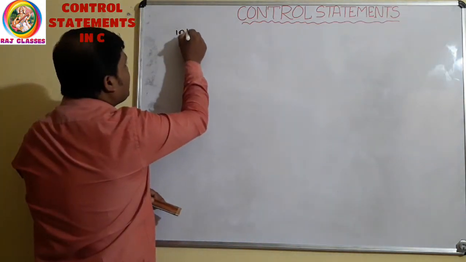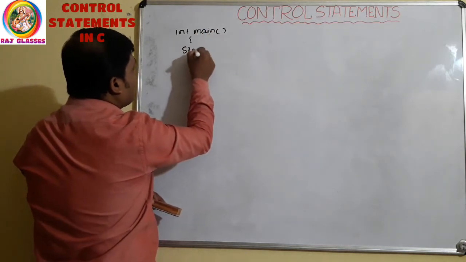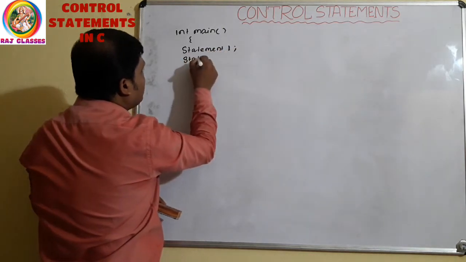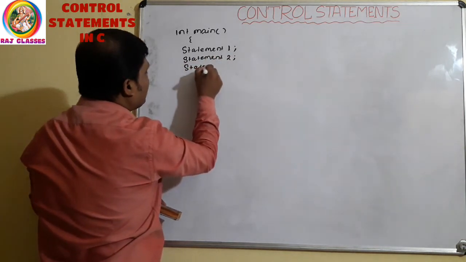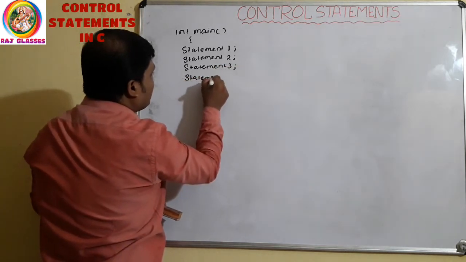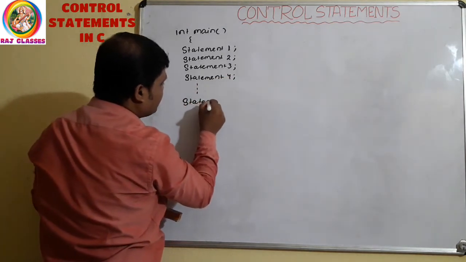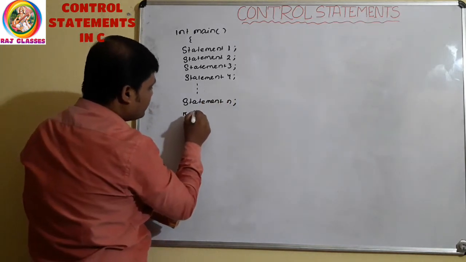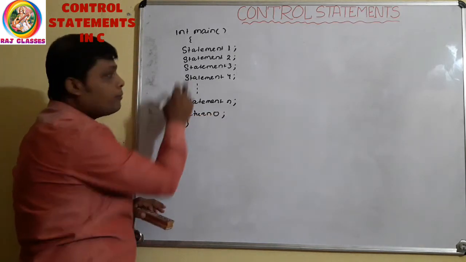Integer main, then statement 1, statement 2, statement 3, statement 4, like this up to statement n. Then return 0, and this is the end of main.